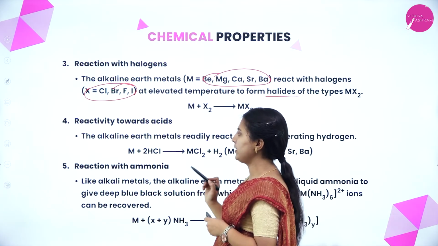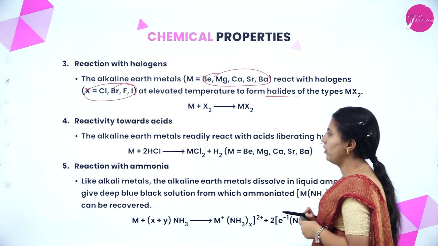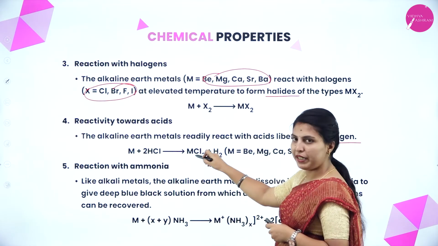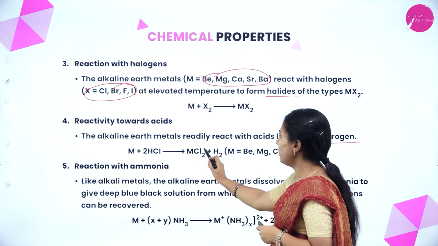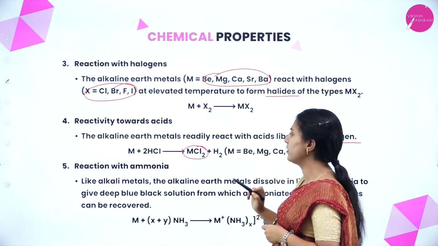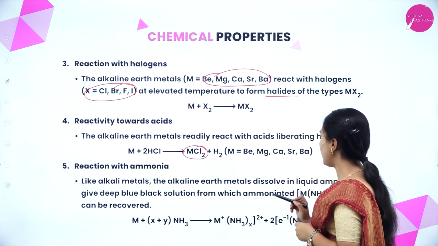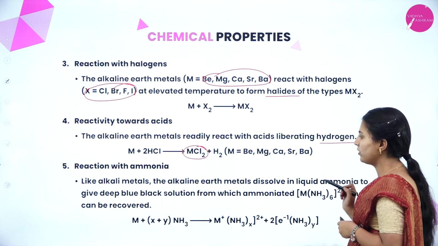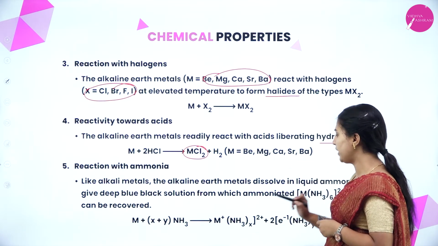Next, reactivity towards acids. The alkaline earth metals readily react with acids, liberating hydrogen. When an alkaline earth metal reacts with hydrochloric acid or any other acid, it will form metal halide plus hydrogen gas. Next, reaction with ammonia. This is salt. When a metal reacts with hydrochloric acid or any acid, it will form salt plus hydrogen gas. On reaction with ammonia, like alkali metals, the alkaline earth metals dissolve in liquid ammonia, giving a blue-black solution from which ammoniated ions can be recovered. Here the metal will dissolve in ammonia and form ammoniated ions.